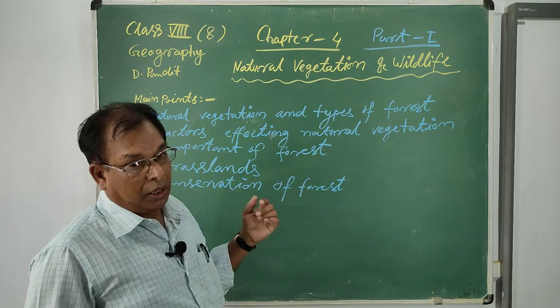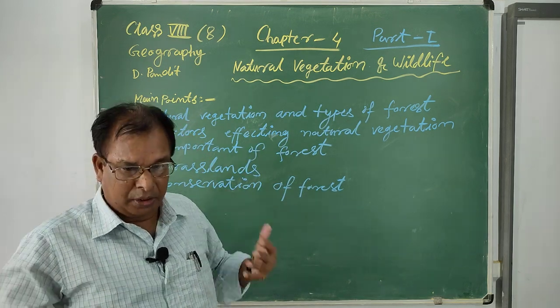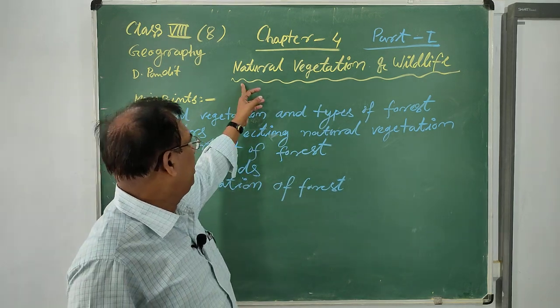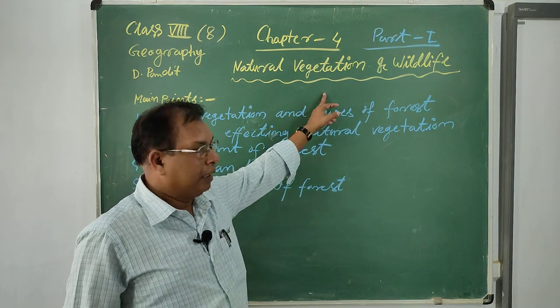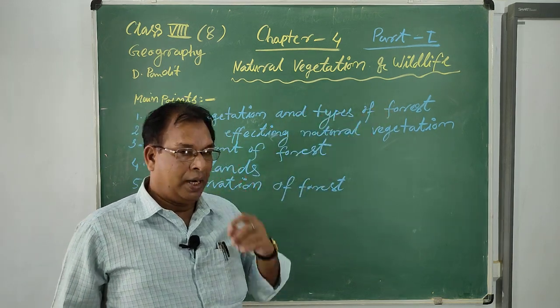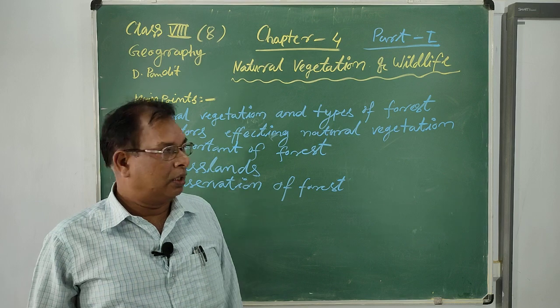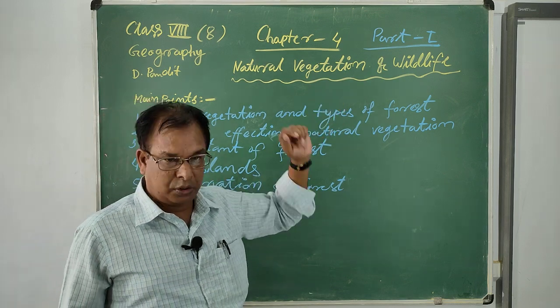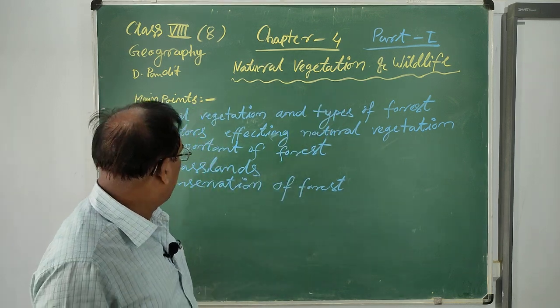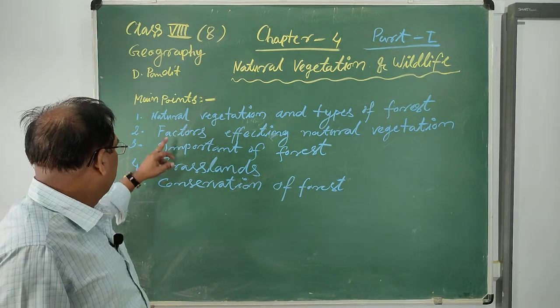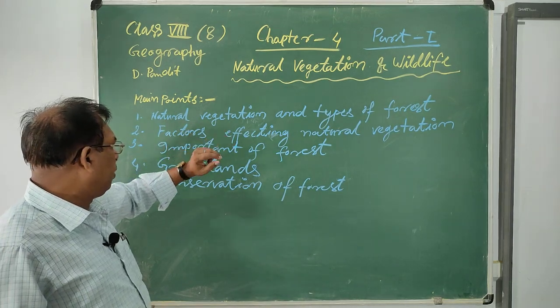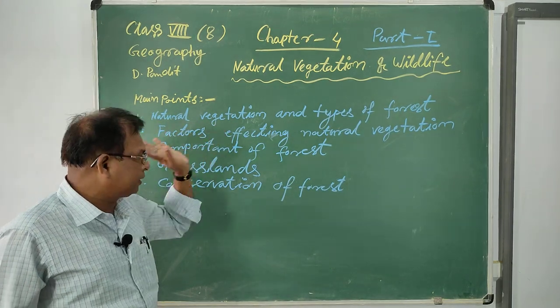In part 1, we will study natural vegetation today. Then in the second part, we will learn about wildlife. So now let us start chapter 4, natural vegetation.